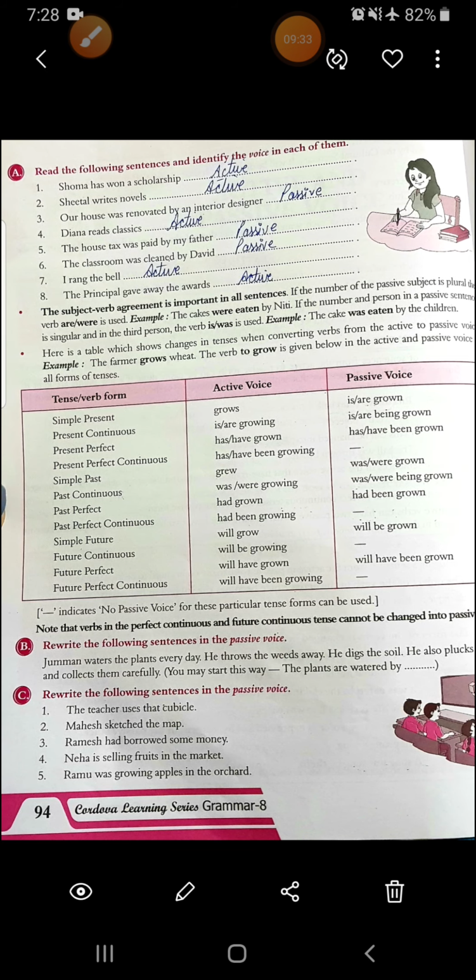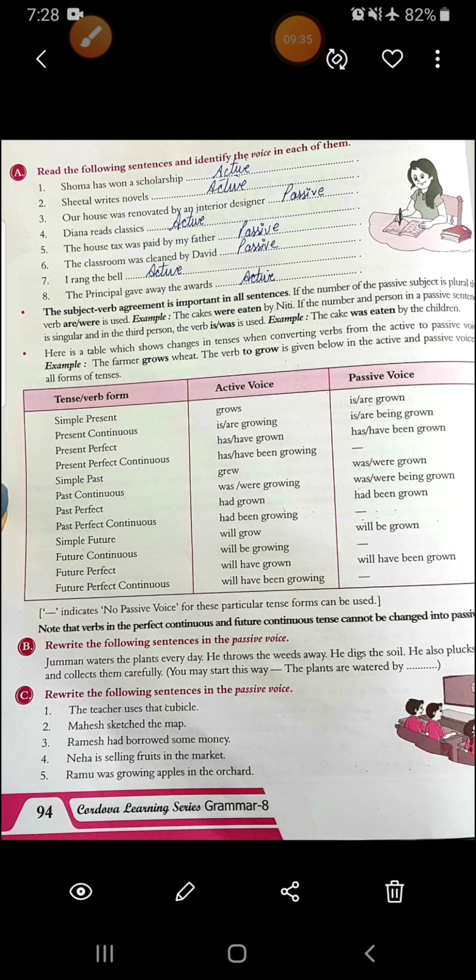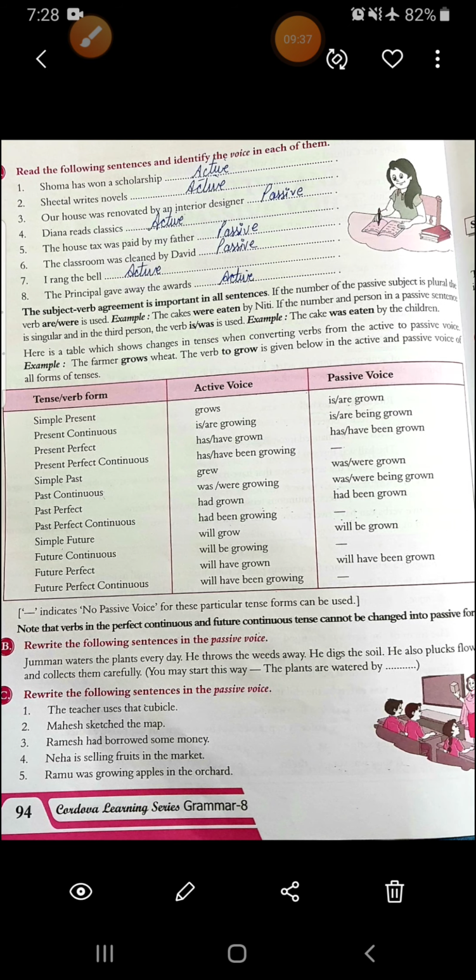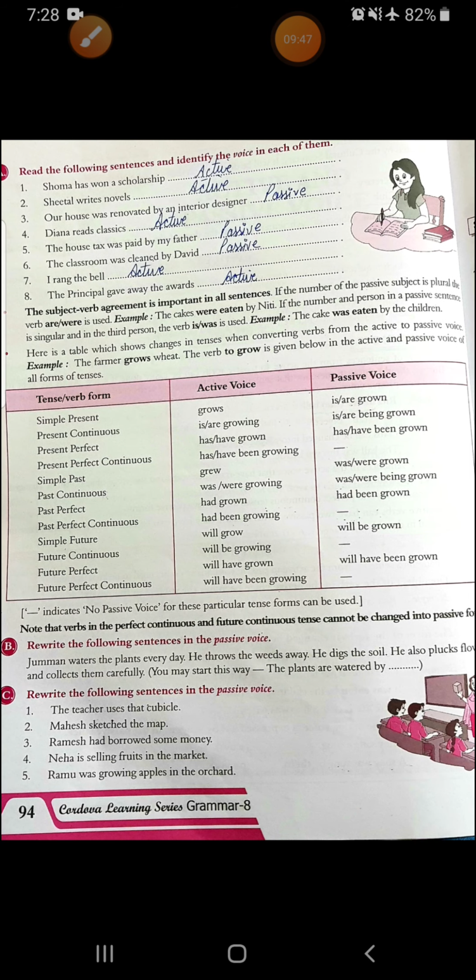Alright. Now see this exercise C. I will dictate it to you, then I will show you it in written form. See, read out the following sentences in the passive voice. First is, the teacher uses the cubicle. What will be the answer? The cubicle is used by the teacher. Second, Mahesh sketched the map.